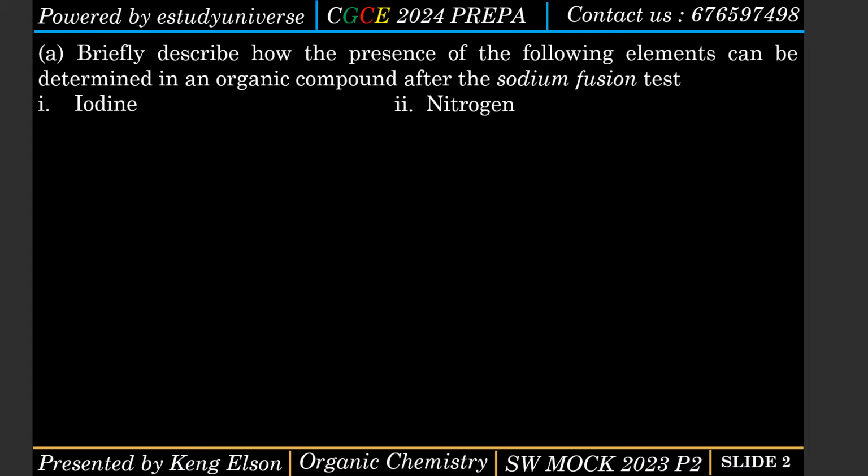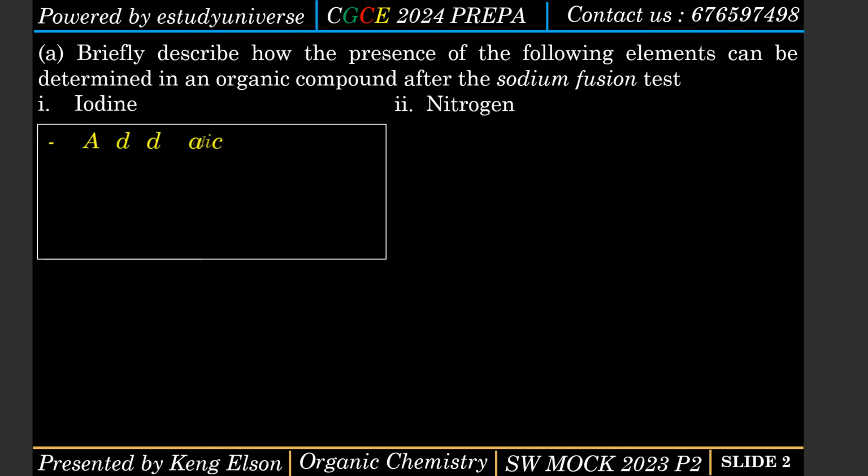Anyways, how do I identify the presence of iodine and the presence of nitrogen in an organic compound after performing the sodium fusion test? Let us begin with iodine. I'm going to give you the reagent, or the substance you're going to be using, and I'm going to give you the observable change that will help you identify the presence of the element iodine.